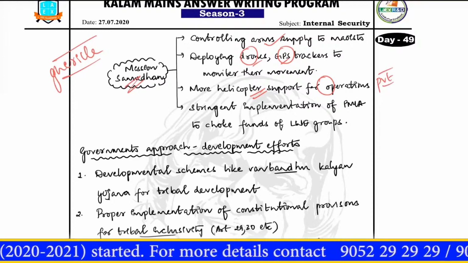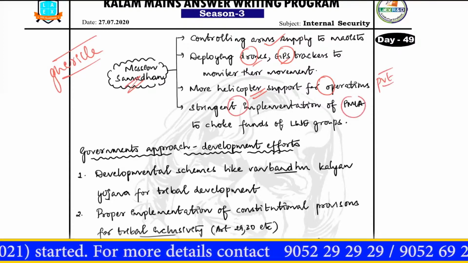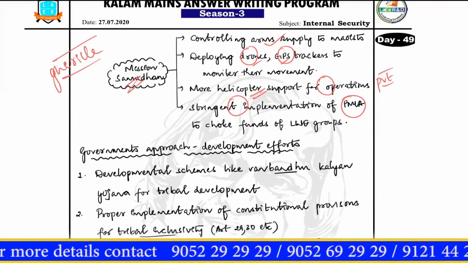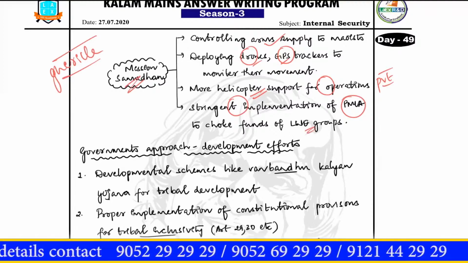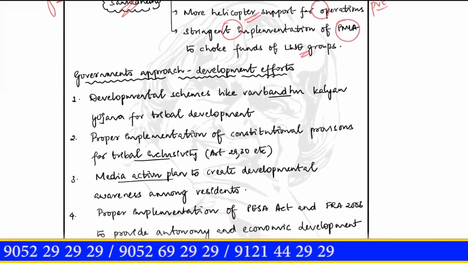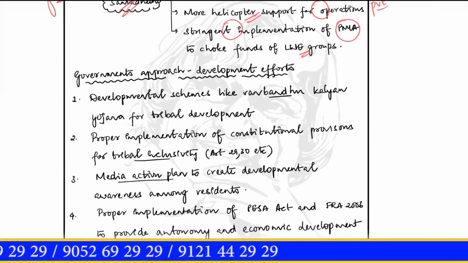Moving forward, there is a stringent implementation of PMLA, which is the Prevention of Money Laundering Act, in order to choke the funds of the left-wing extremism groups. This is a good point. So moving forward, he's talking about developmental efforts. So what is he trying to tell us?